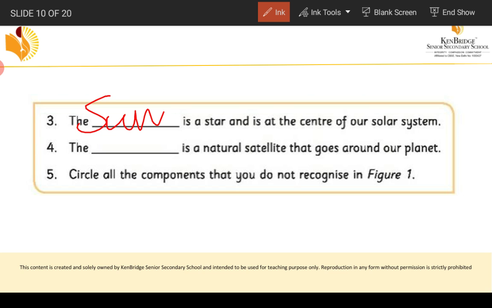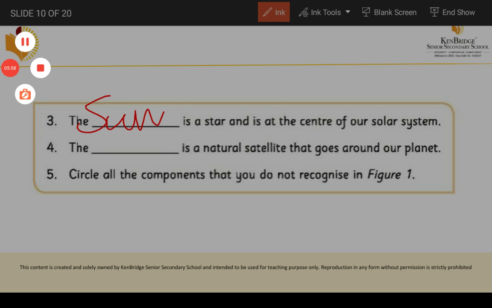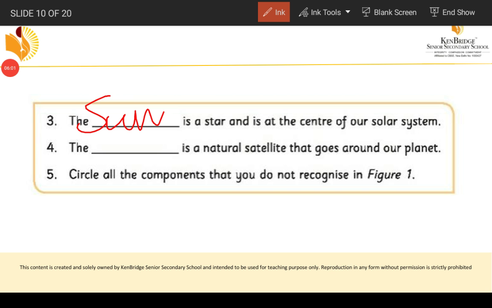The dash is a natural satellite that goes around our planet. So there are satellites for the planets; all the planets have some satellite. Yes, it's the Moon. So every planet has its own satellite.